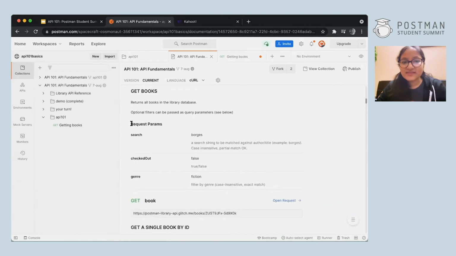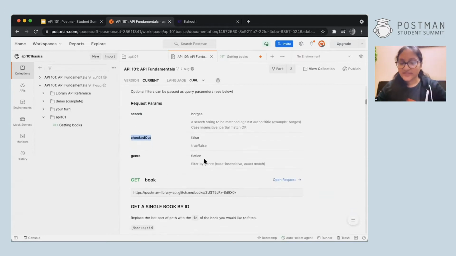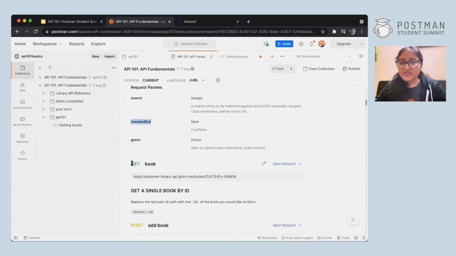So we can see here, it says request params. Params is parameters. Now, if you use search, you can get the author and title. You can search by the author and title. Similarly, if you search by checked out, you'll get if that book is checked out or not. And similarly for other fields that are there. You can also search by the ID of the book. So let's try all of these out.